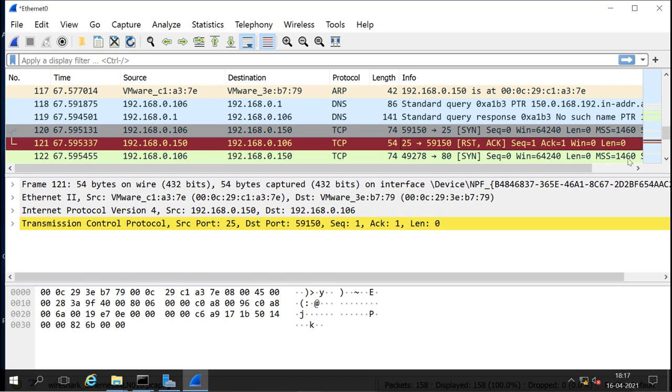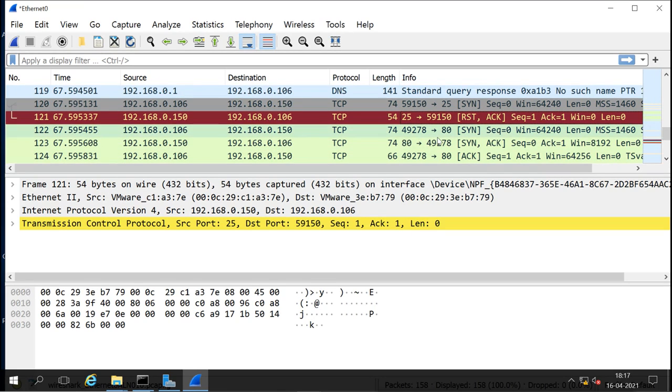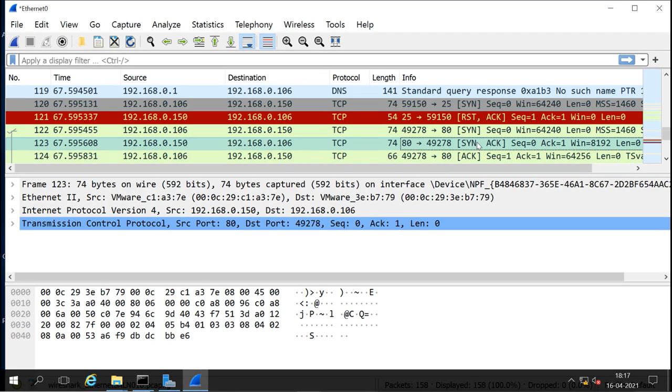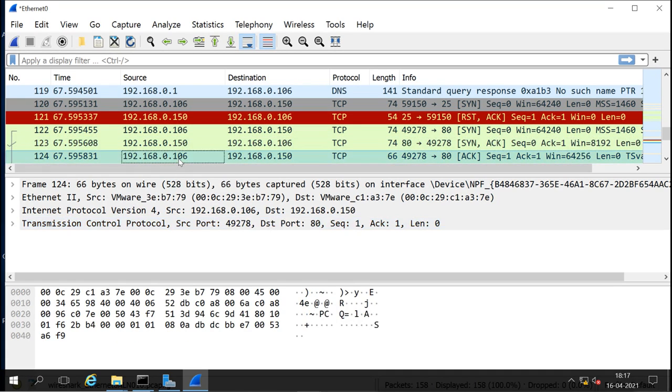Now my machine sends the SYN flag to port 80 to check port 80. The port is open here, so the server sends back SYN ACK. Remember, the port is open, so it sends SYN ACK. Because it sends SYN ACK, our nmap knows that the port is open. Now our nmap sends the ACK flag. When it sends the ACK flag, that means the connection is established. This is a full open scan and the connection is fully established.